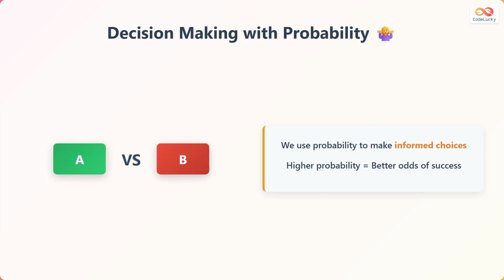Probability plays a crucial role in decision-making. We use probability to make informed choices by evaluating the odds of different outcomes. A higher probability of success can guide us toward making better decisions, improving our chances of achieving our goals.